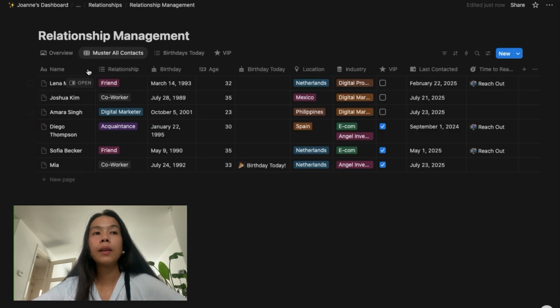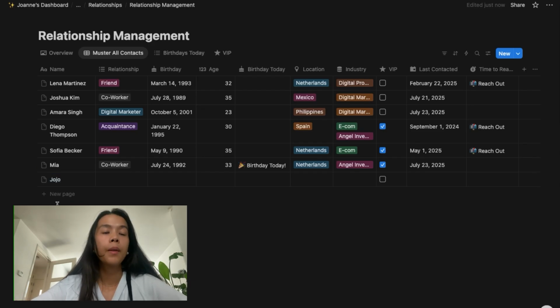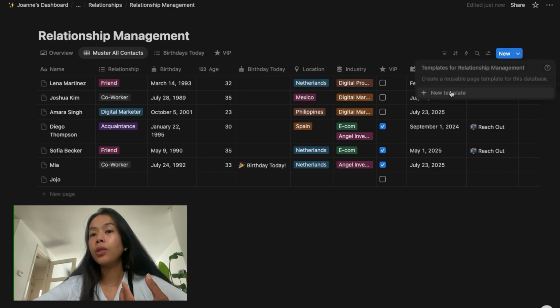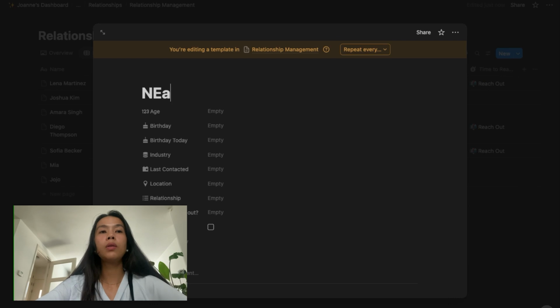when we are adding new people, right, we can do it manually by just clicking here and then type in the name, for example, Jojo, right? But what if we want to have the template already done for us? Okay, whenever we're adding new profiles, we want to have the same template where we want to fill in some information. So to do that is we go here, we create a new template, and we're going to name it new contact.